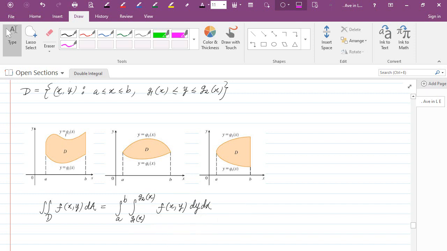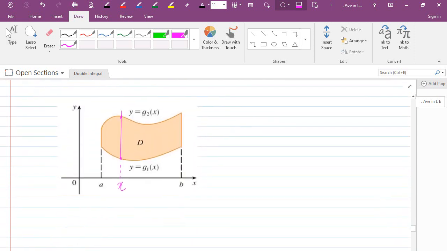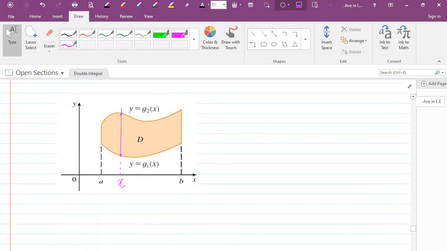Now the reason the region D is called vertically simple is the following. x is between a and b here. If we fix an x value and make a vertical line at x, then the vertical line will intersect the region D at a vertical line segment here.